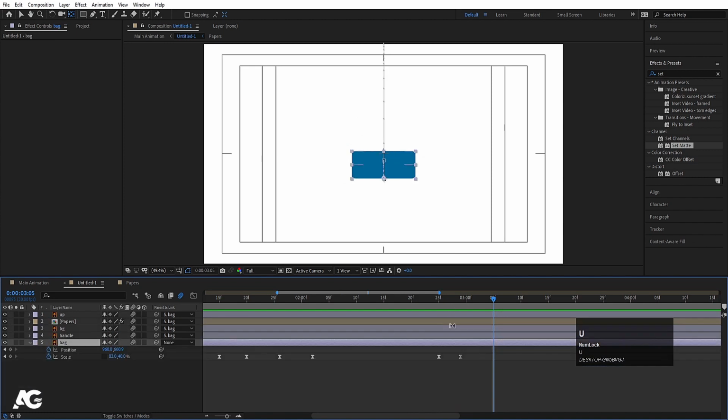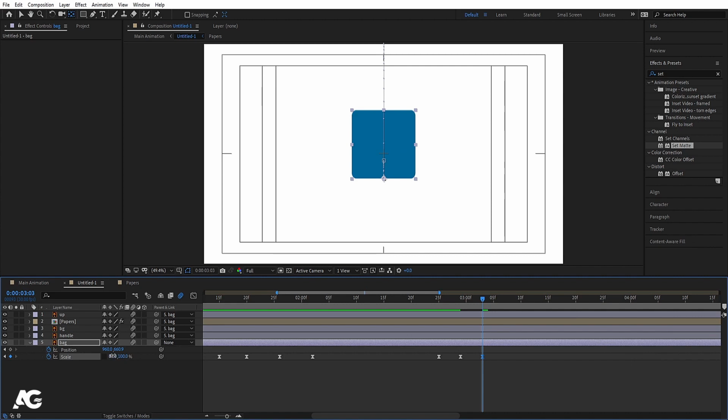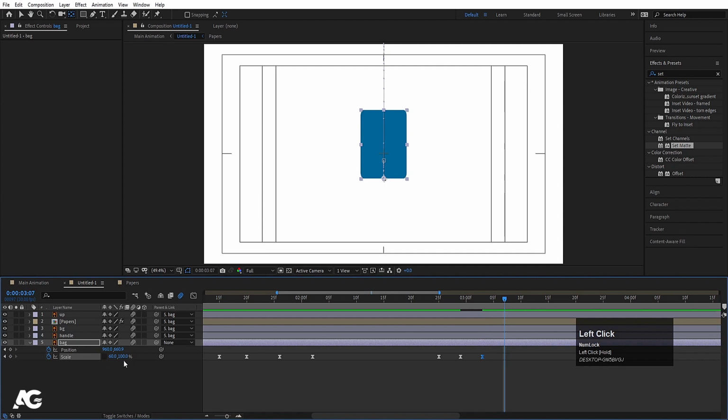Now select this bag, and at this point let's make it 100, and let's make it 60, and at this point let's make this 60 also.